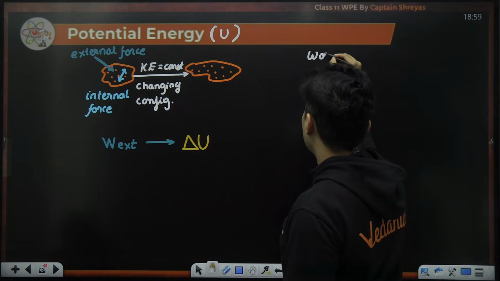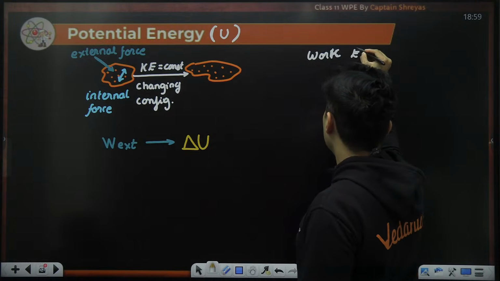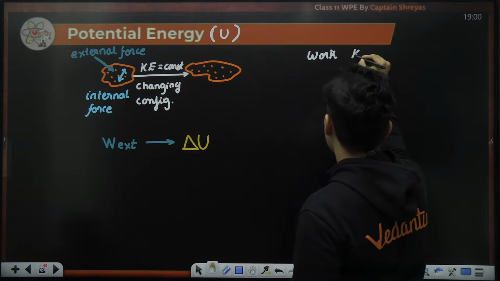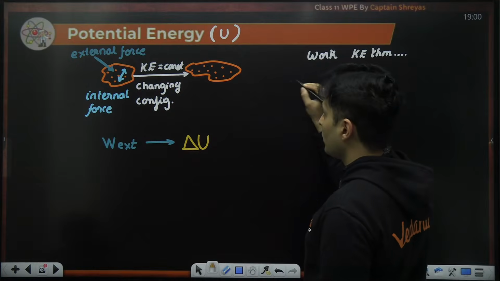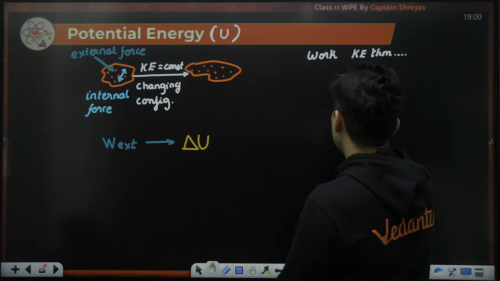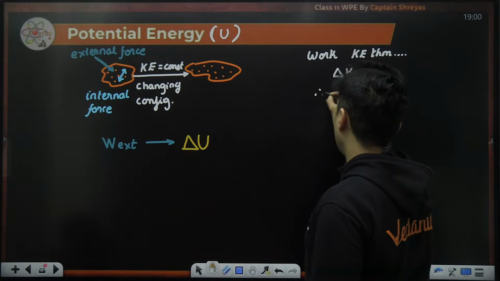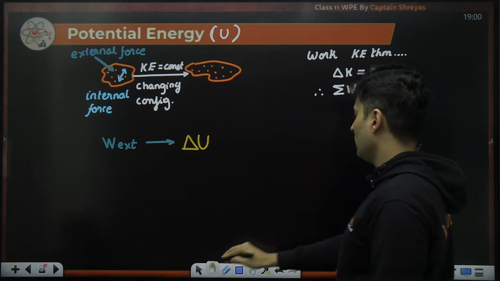using the work-kinetic energy theorem, the change in kinetic energy is 0. Therefore, the total work done will be 0.